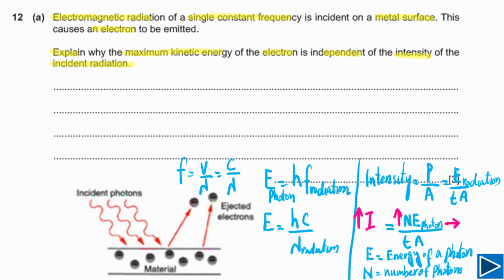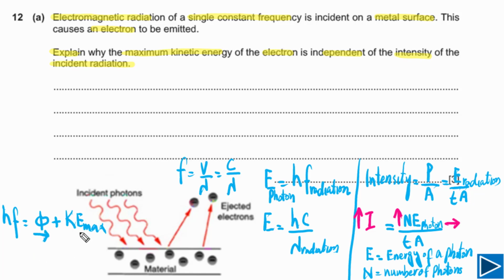In order to answer this question, we also need to understand the relationship between energy of a single photon and maximum kinetic energy of single photoelectrons. Energy of single photon, this is equal to hf. hf is equal to work function plus kinetic energy maximum of single electron. Work function for any given metal, that is constant.